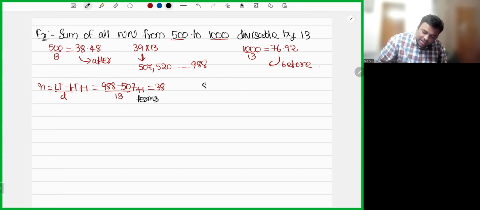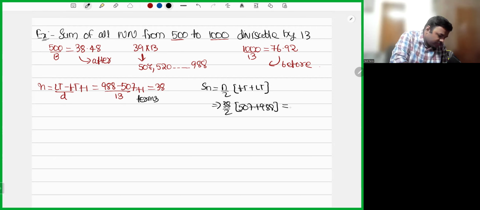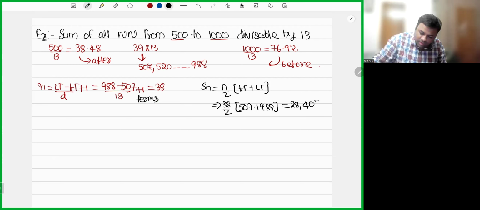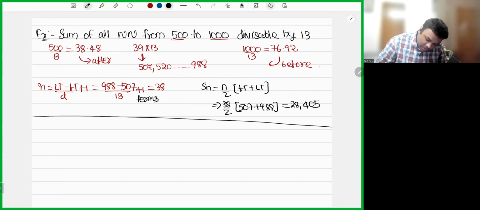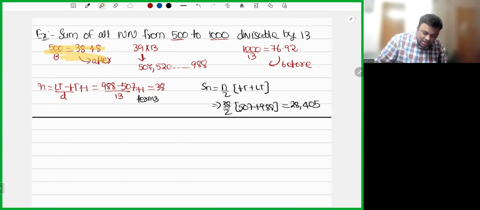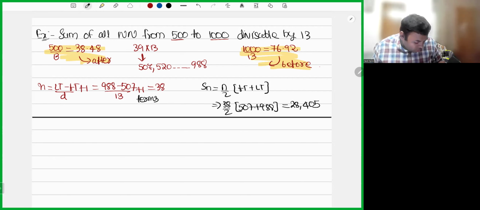Now let's calculate Sn, which is n by 2 into first term plus last term. That is 38 by 2 into 507 plus 988. So 507 plus 988 into 38, whole divided by 2, gives 28,405. Okay. The main purpose of taking up this question is so that you will understand how to calculate this. Next question: sum of all natural numbers from 100 to 300 which are divisible by 4. That was simple. There is nothing much difficult in that.